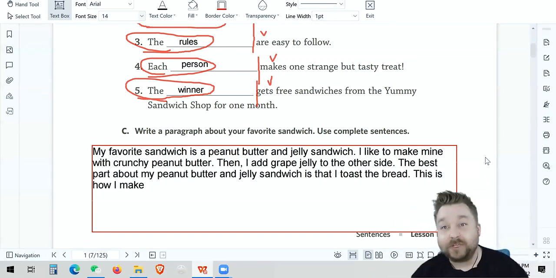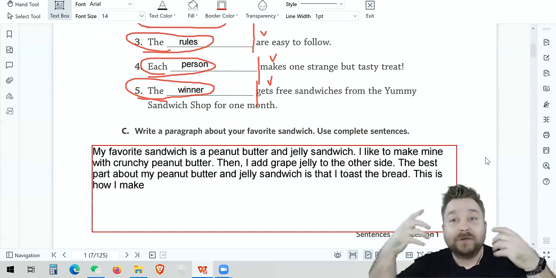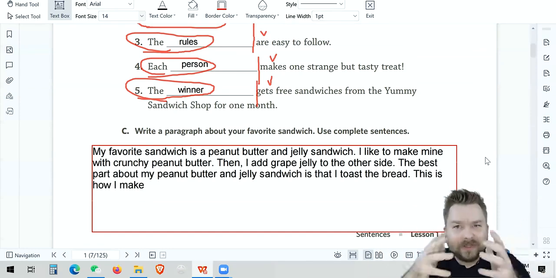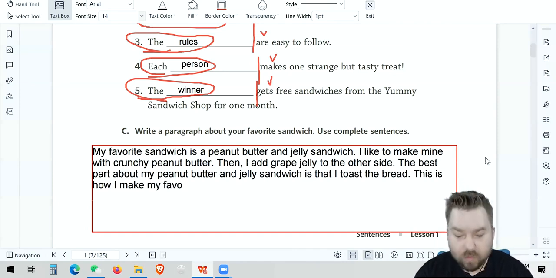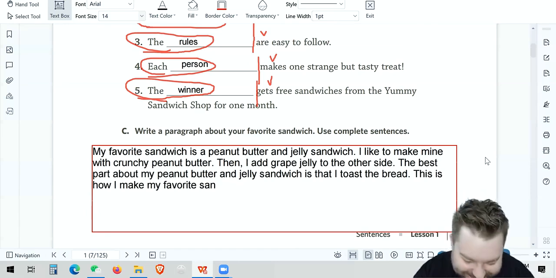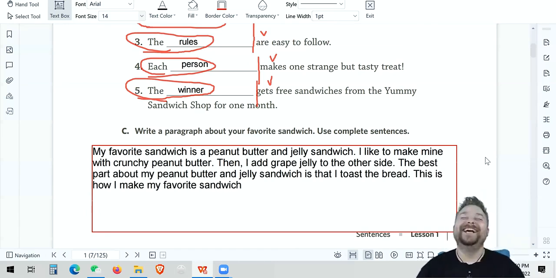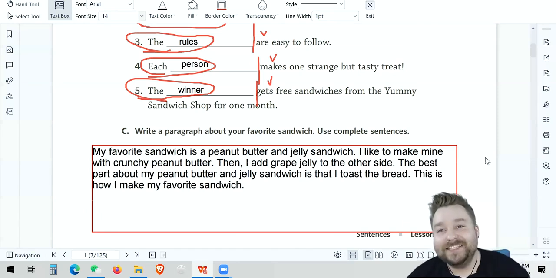What's your favorite sandwich? And then on the top, we were talking about to make. So let's put those ideas together, right? This is how I make my favorite, F-A-V-O-R-I-T-E, favorite sandwich. Spell it right, teacher. Ta-da! Do you see how I wrote that sentence, paragraph, the whole thing?